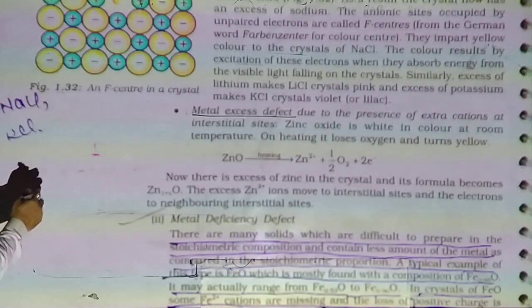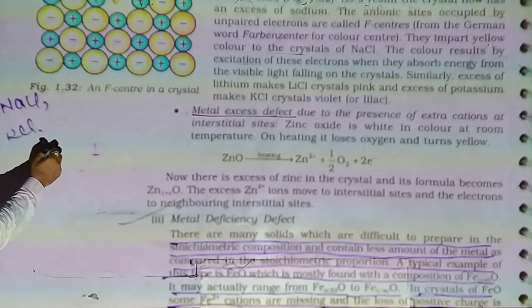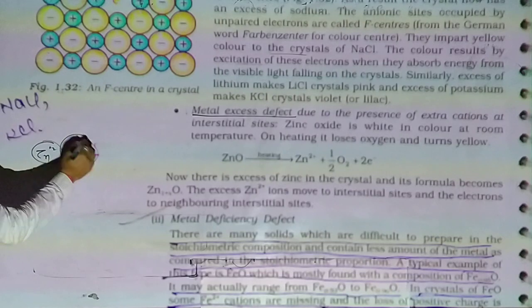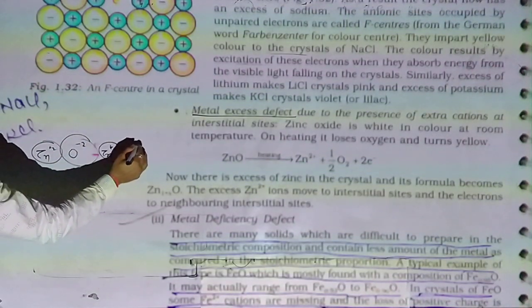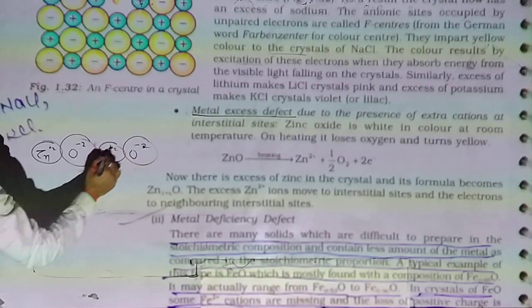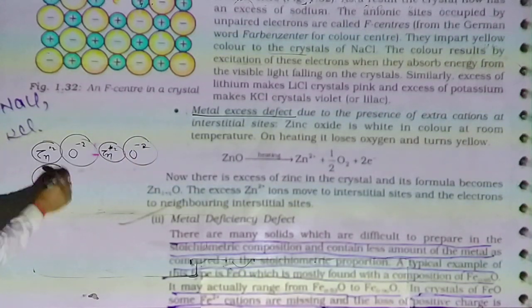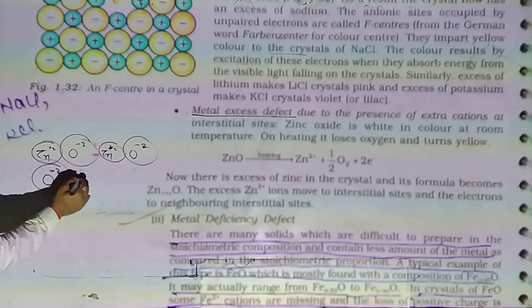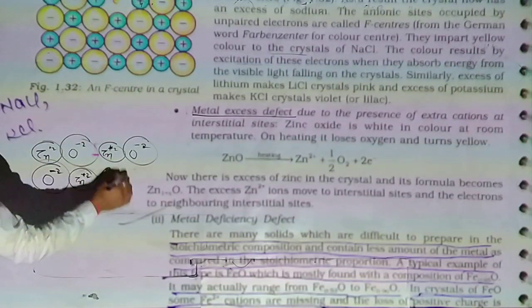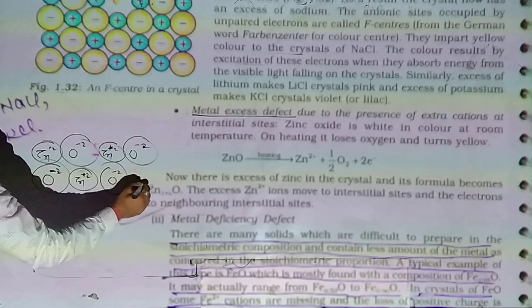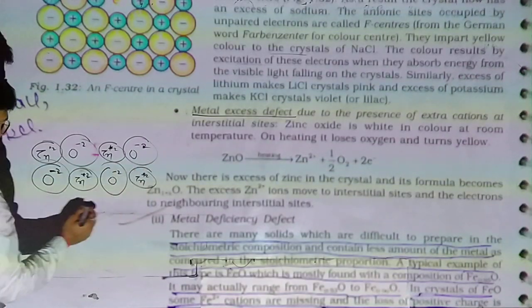Yes, you can see. In the zinc oxide, zinc and oxide ions are regularly arranged.